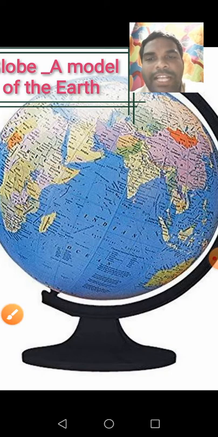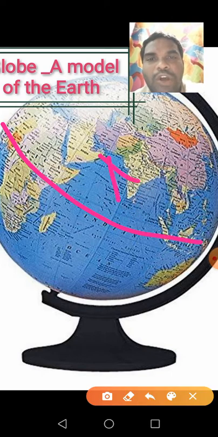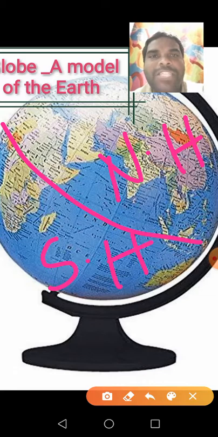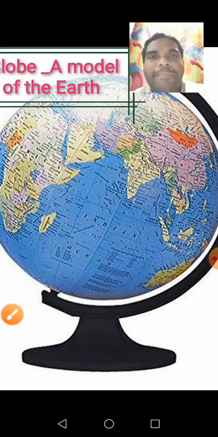And bottom is southern hemisphere. Hemisphere means half circle. Sphere means circle. You know that all. Understand, children? And we learn very briefly about these lines today.